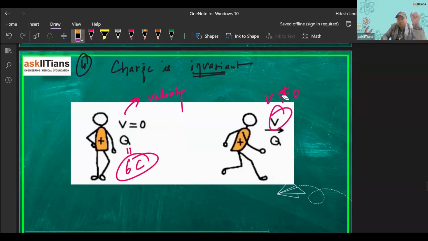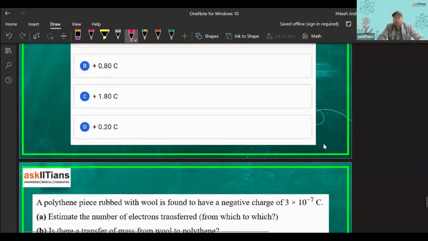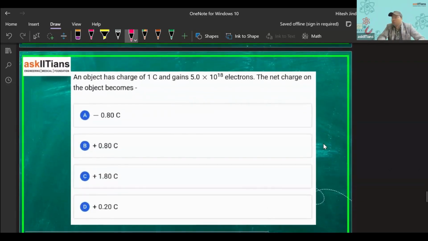So would the charge change? Will it become less? Will it become more? No, no. It will not change. So Q will remain 6 coulombs only. So this is the property that charge is invariant. It does not vary with the movement of a charge, right? This is a very simple property. Now let us look at one or two questions, and then we'll conclude the session.